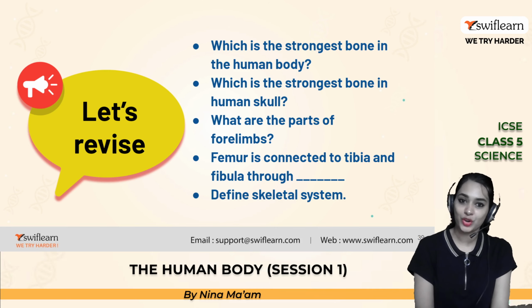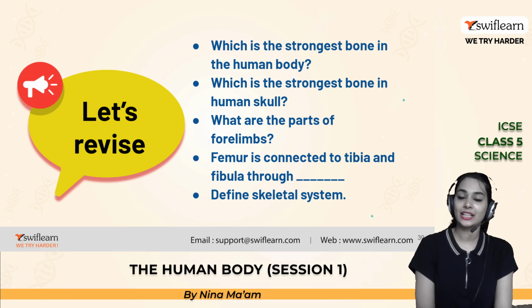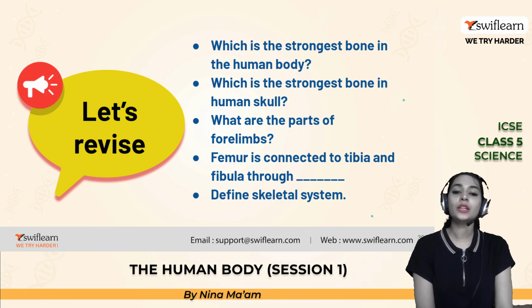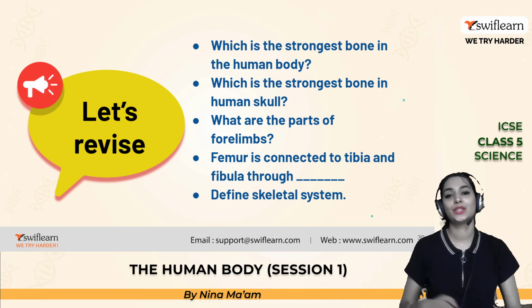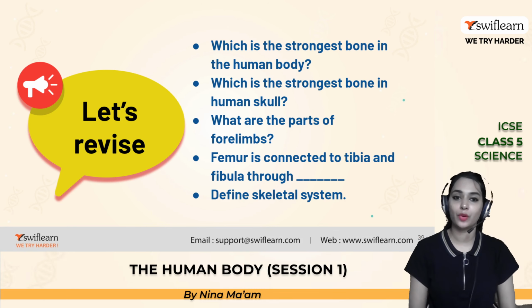Is the femur. So which is the strongest bone in your human skull? That is the jawbone. And what are the parts of our forelimbs? Do you know? Please answer. Check your notebook and please answer. What are the parts of a forelimb? It's the humerus, ulna, and the radius.